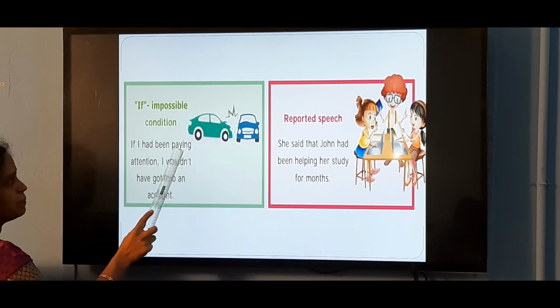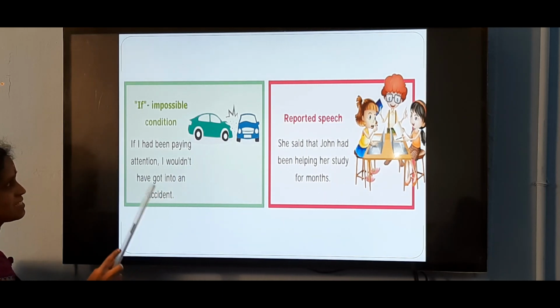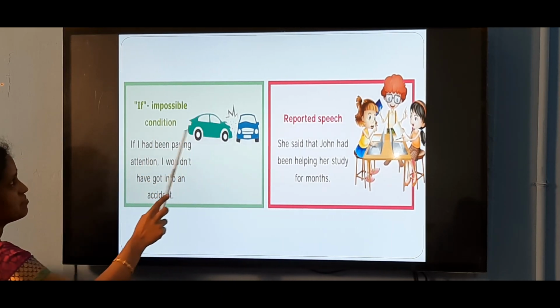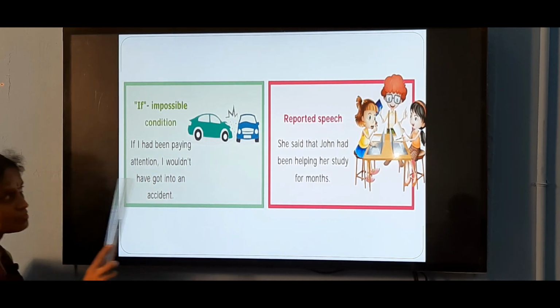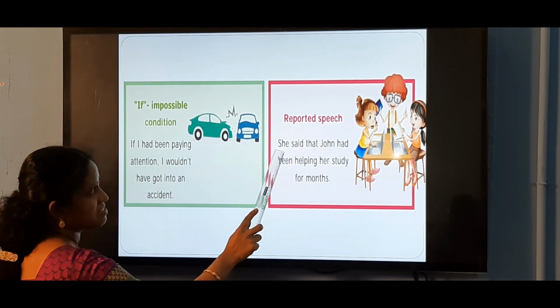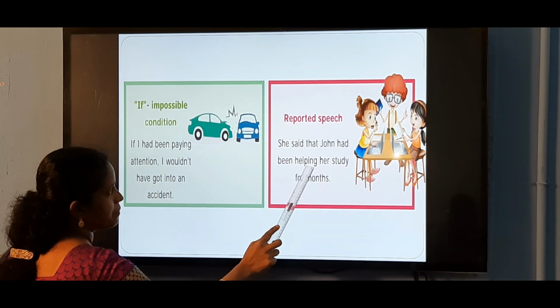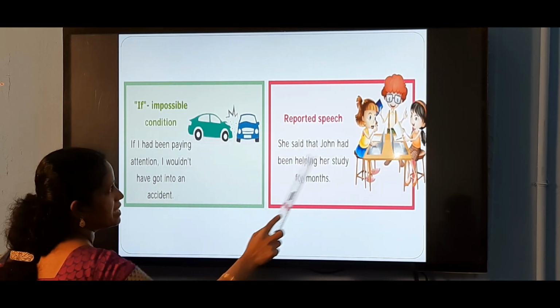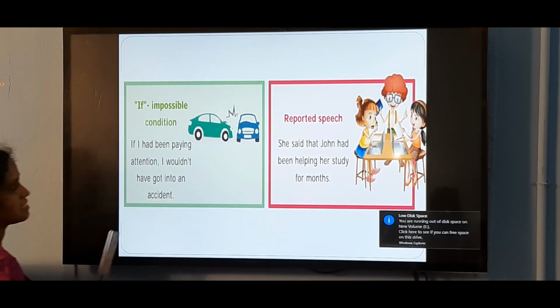If I had been paying attention, I wouldn't have got into an accident. In reported speech, we use this tense too. She said that John had been helping her study for months. Had been helping is past perfect continuous tense.